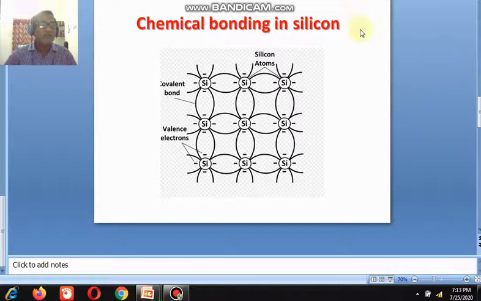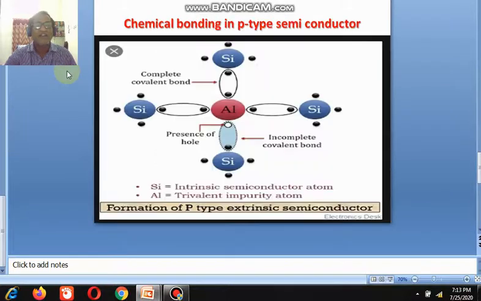If you take P-type semiconductor materials, if a trivalent atom like aluminum or boron is added to a pure semiconductor material, then what happens? That resultant crystal is known as P-type semiconductor material.